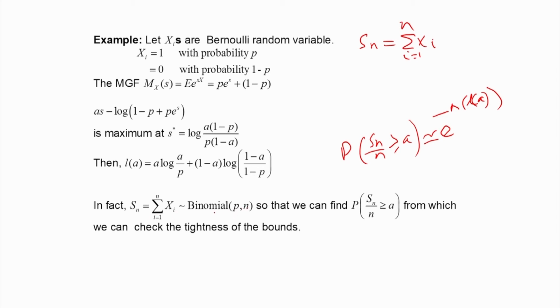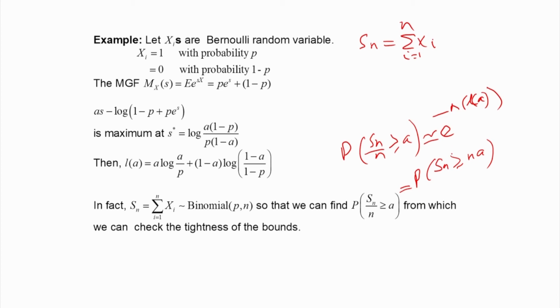So this is a binomial, therefore we can find the actual value of the probability that Sn by n is greater than or equal to a, which is the same as the probability that Sn is greater than or equal to na. Using the binomial probability distribution, we can exactly find this probability and compare it with the approximate value obtained by Cramer's theorem.